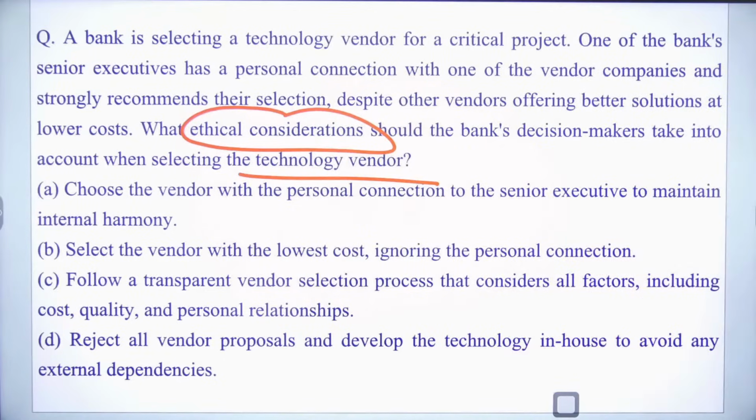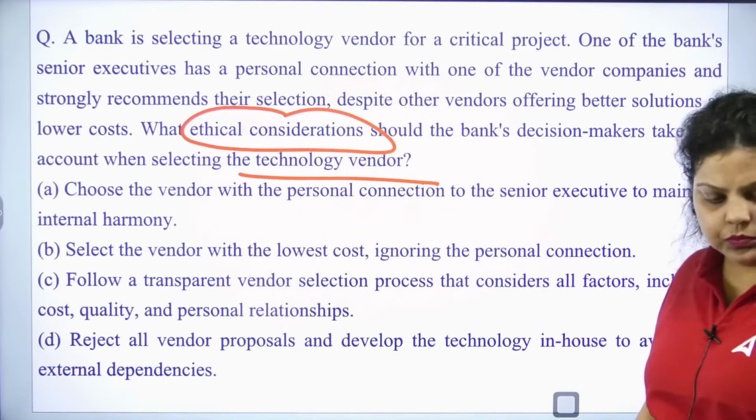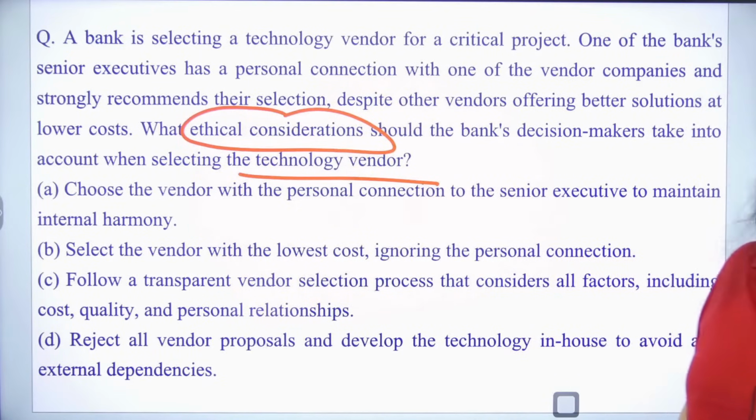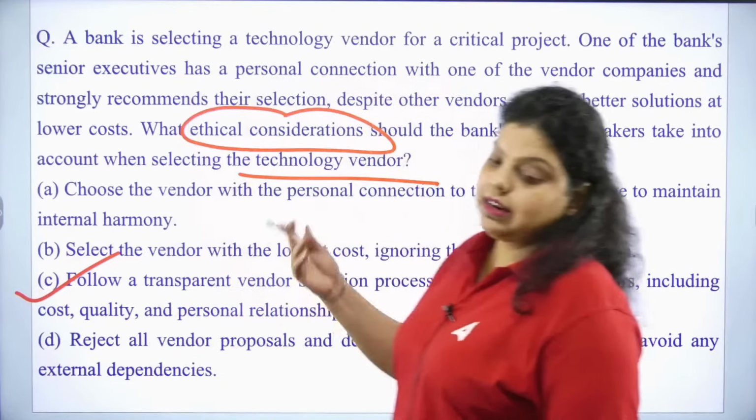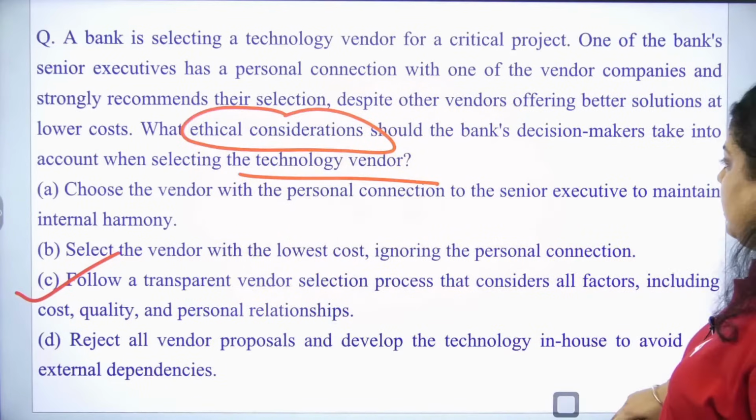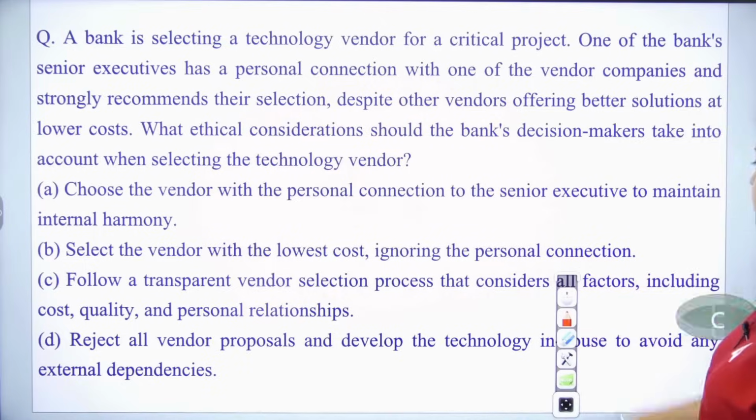First is saying choose the vendor with the personal connection to the senior executive to maintain internal harmony. Obviously not. The second is saying select the vendor with the lowest cost, ignoring the personal connection. This you also cannot do. Follow a transparent vendor selection process that considers all factors including cost, quality, personal relationship, etc. So it's very obvious. The right answer is C. This is the right way to hire a technical vendor. So the right answer will be option C. Very good. Next question.